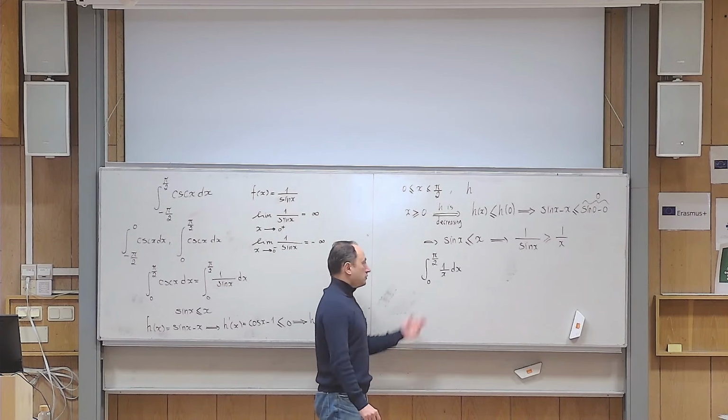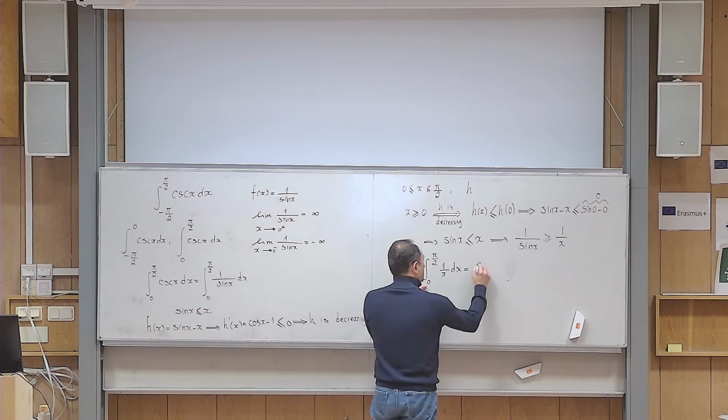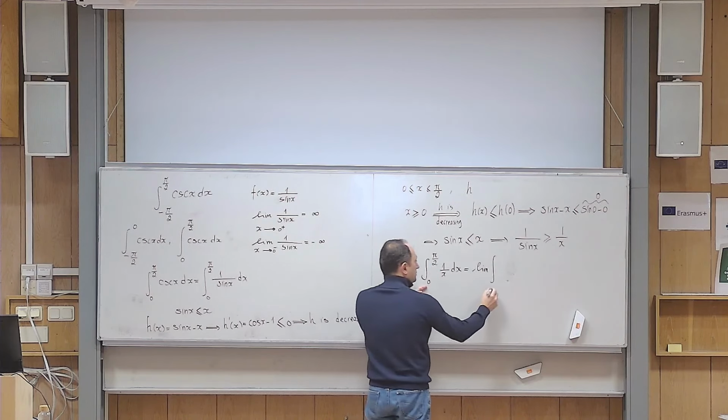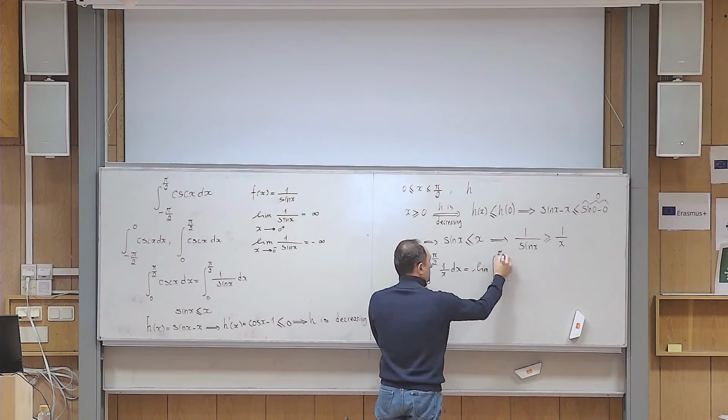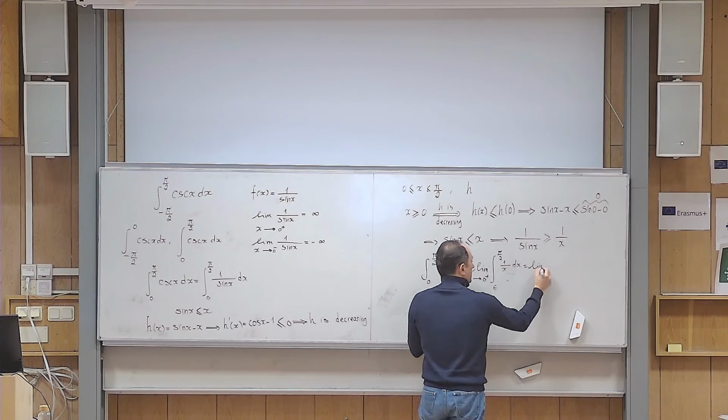But if you want, you can also do it from scratch by writing that this is the limit of the integral, instead of 0 to pi over 2, I write epsilon to pi over 2, 1 over x dx, as epsilon goes to 0 from the right. But this is so simple. I copy and paste this limit part.